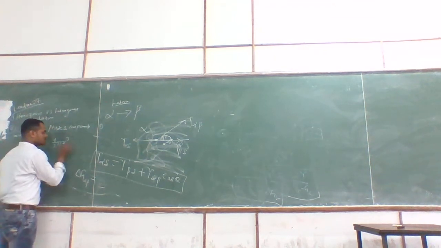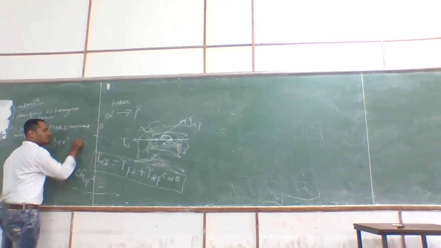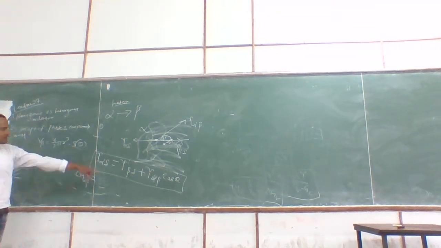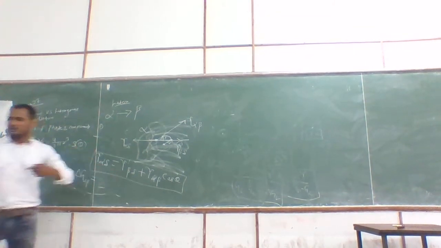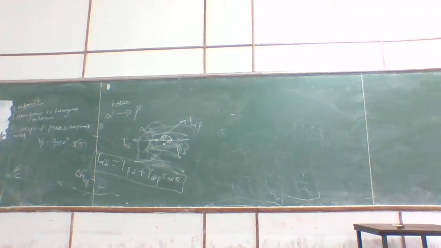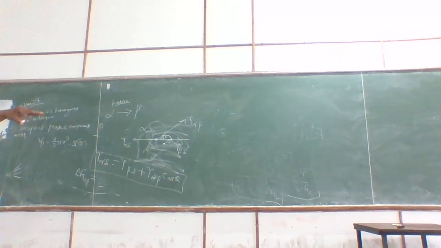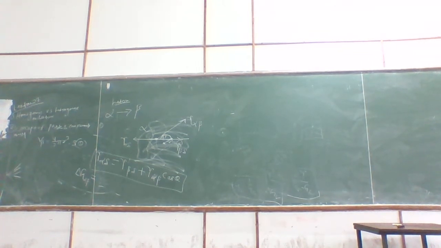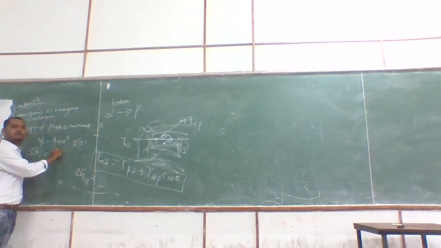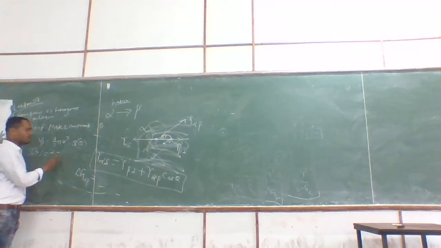That is S theta. Now you understand why I am writing S theta. I have written this S theta somewhere else. So that means this 4 by 3 pi r cube will be there if it is a complete sphere, but it is not a complete sphere. It has been cut by the surface and has an angle theta. So I am introducing the concept S theta over there. But I will not derive that. If somebody asks what S theta is, you have to remember that. You can memorize it or you can work it out at home.